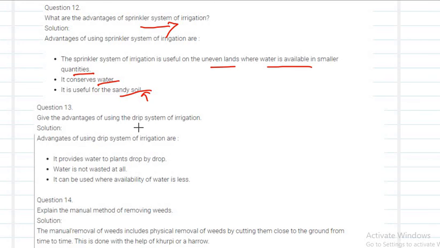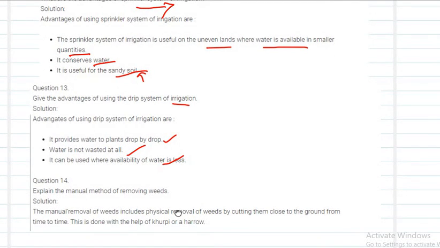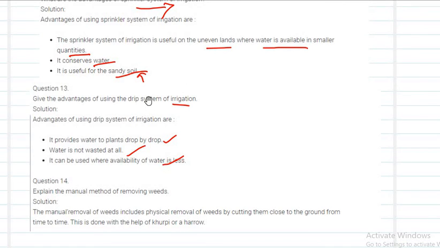Next, give the advantages of using the drip system of irrigation. It is also one of the important methods of irrigation, right? It helps to water the plant drop by drop, and water is not wasted at all, and it can be used where the availability of water is less. If you see water scarcity, then you can use the drip system of irrigation.